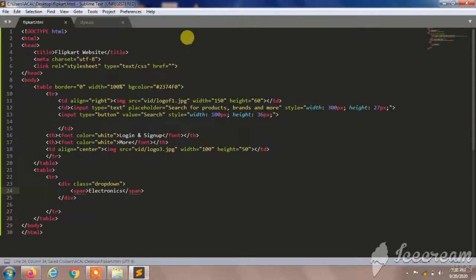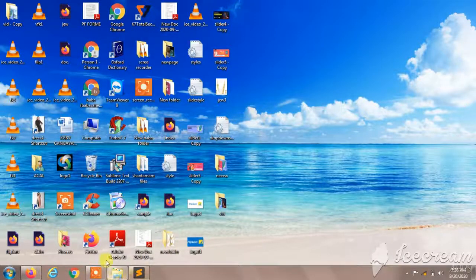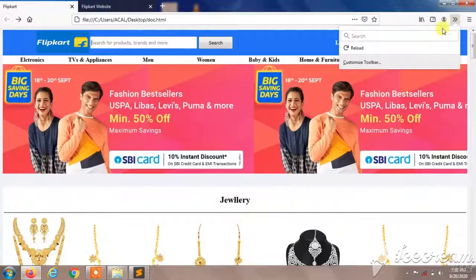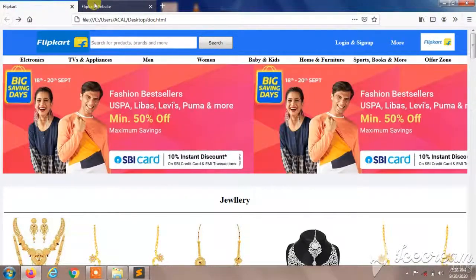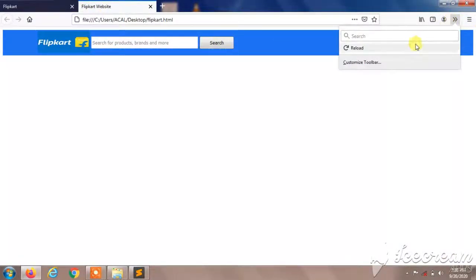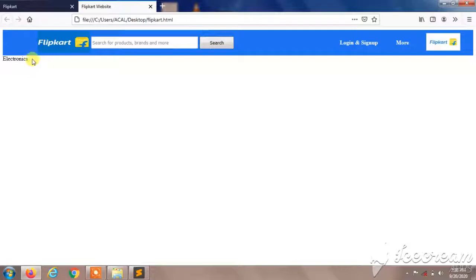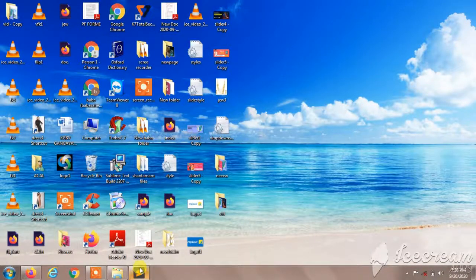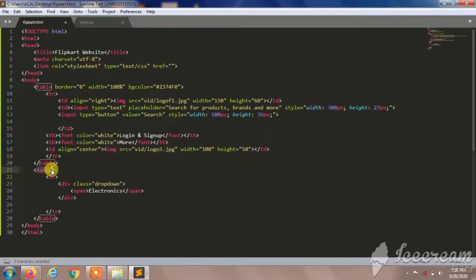So I'll minimize this after refreshing. So I'll refresh, sorry, not this page, and I'll refresh it. So you can observe here it was an electronics. It was not in the borders. So I'll give borders here, to make it in the box. So I'll give border is equal to 3. So this border makes the words in our required style.